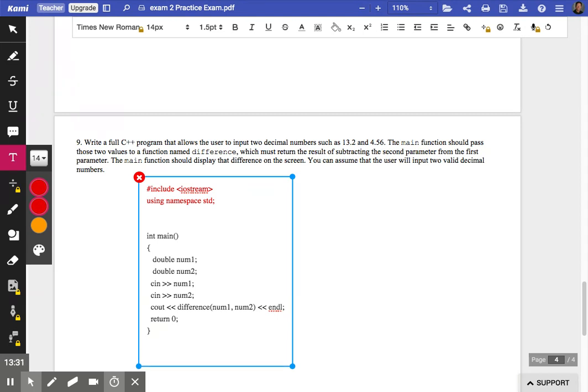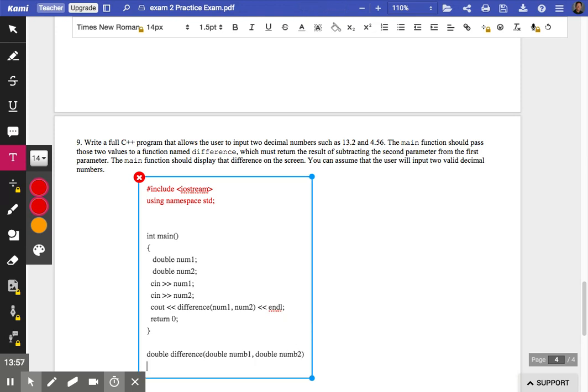I need a function called difference. If you have two decimal numbers and you subtract them, the return type is probably going to be a double. The name of the function is difference. It takes 2 parameters here. They're both doubles. Now I'm purposely not going to use num1 and num2. I'm just going to use, say, x. No, I'm going to use numb with a b, 1, and num2.